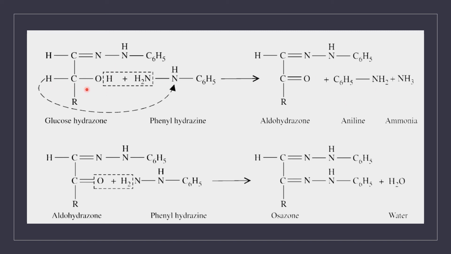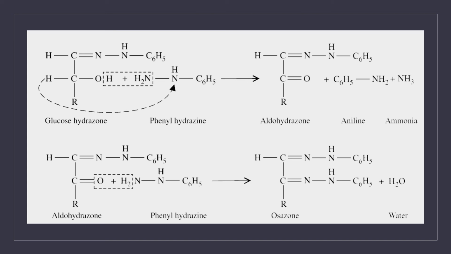So what is left behind? C double bond O. This is called aldohydrazone. What is the third step? Now, a third molecule of phenylhydrazine reacts with this aldohydrazone. Again, this reaction is similar to the first reaction. One water molecule is removed, and the resulting product is osazone. If you take glucose initially, you will get glucosazone. If you take fructose, you will get fructosazone. If you take mannose, you will get mannosazone. If you take lactose, it is lactosazone.